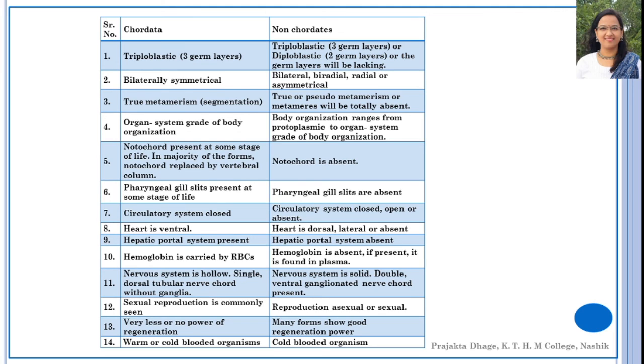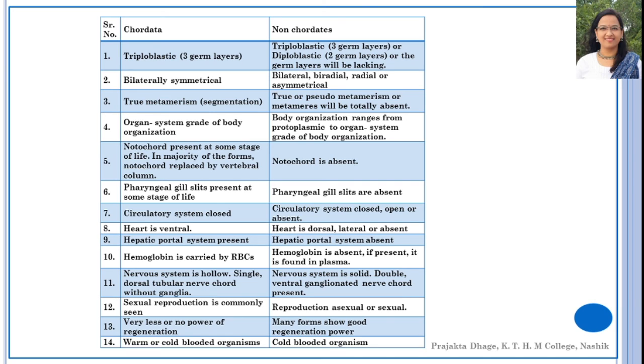Hemoglobin is carried by the red blood corpuscles, also referred to as RBCs, and in non-chordates, hemoglobin is absent, and if it is present, it will be found in the plasma. It will not be carried by any type of corpuscles.